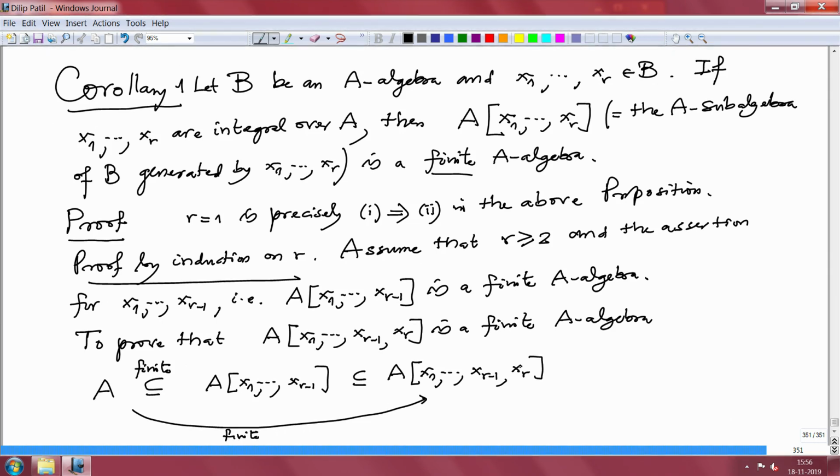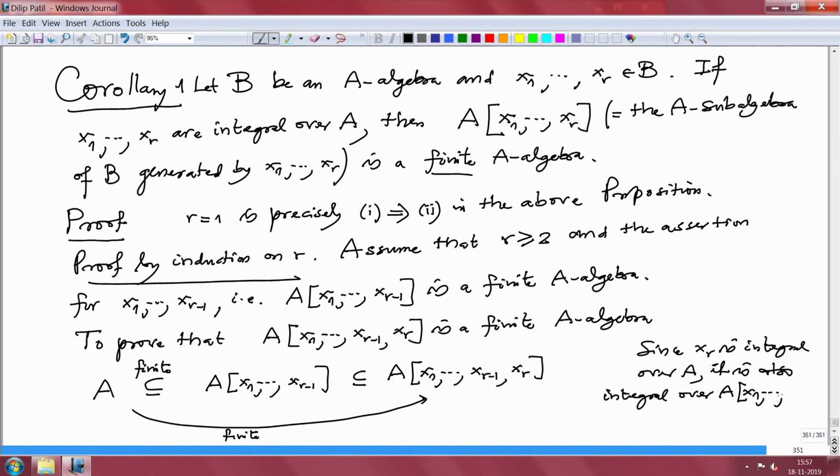But we are given that this element xr is integral over A. Therefore it will be integral over a bigger ring. Since xr is integral over A, it is also integral over A adjoined the subalgebra generated by x1 to x_{r-1}.